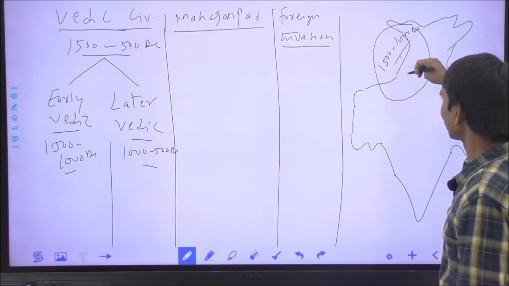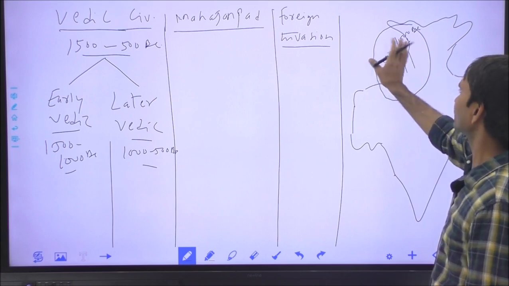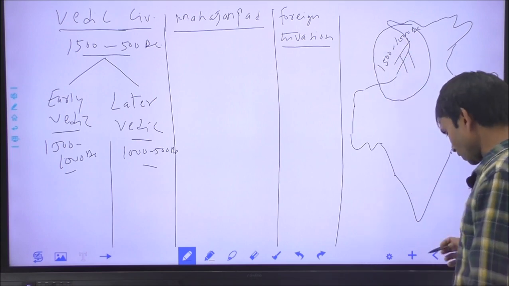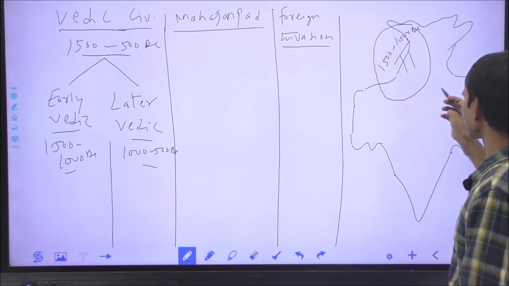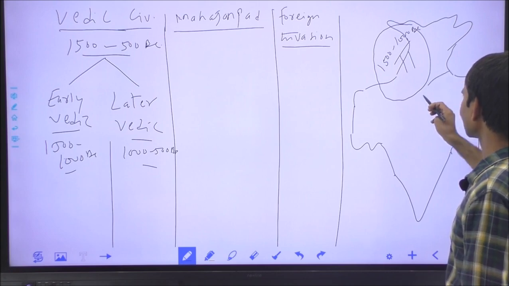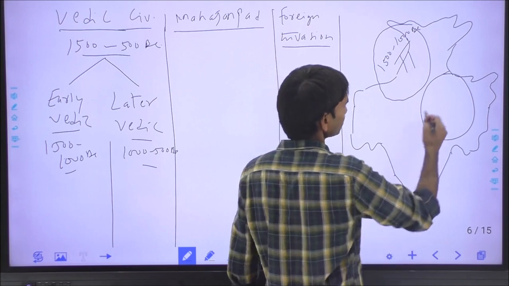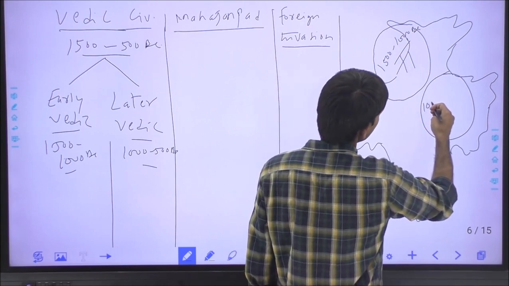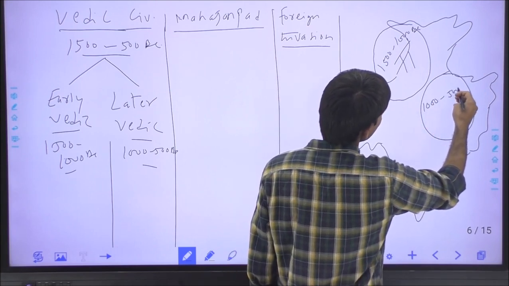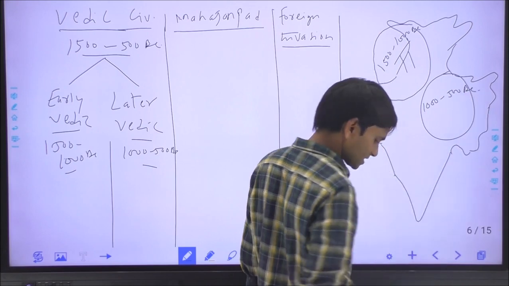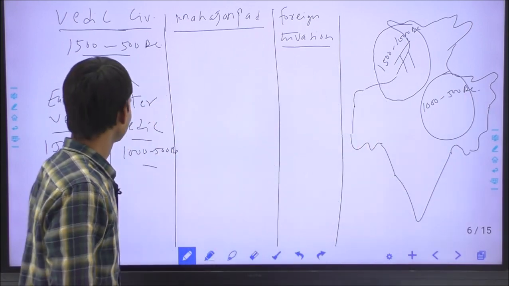This was their homeland, and it is called the early Vedic age. Later on they migrated towards the Gangetic plains and settled in this region, spending the next period from 1000 to 500 BC. So we study this topic in this way.